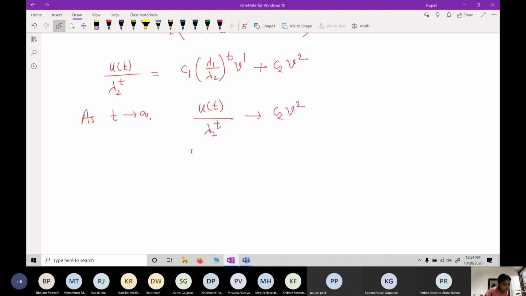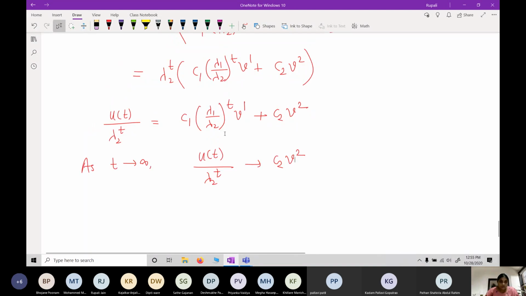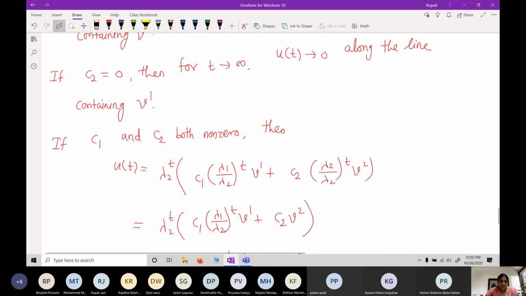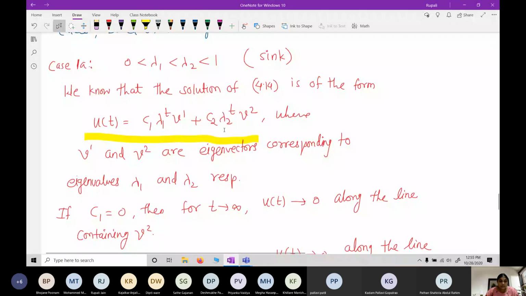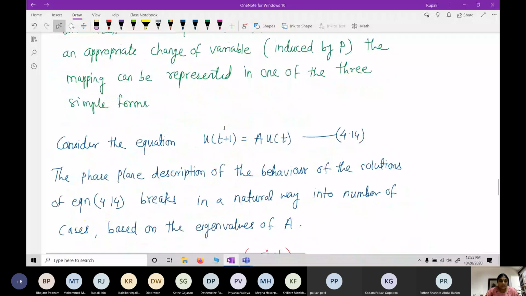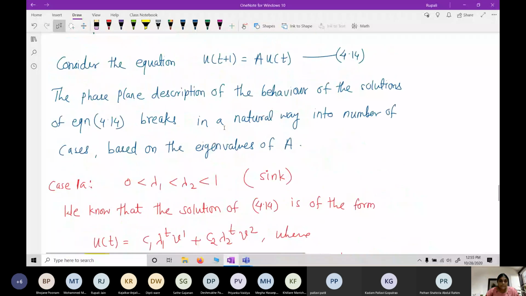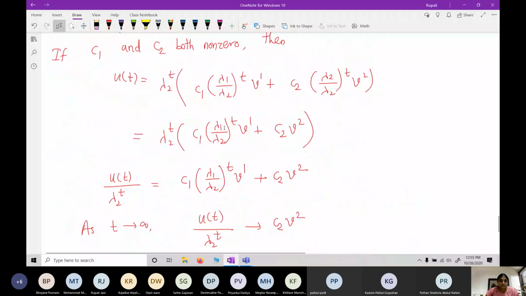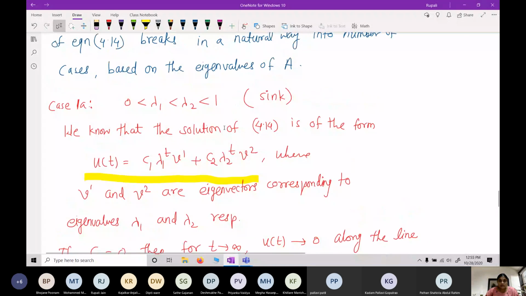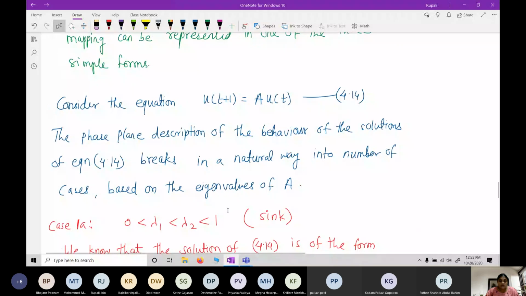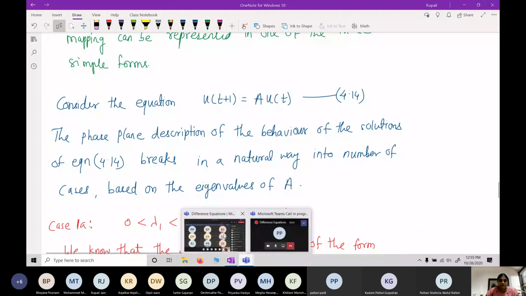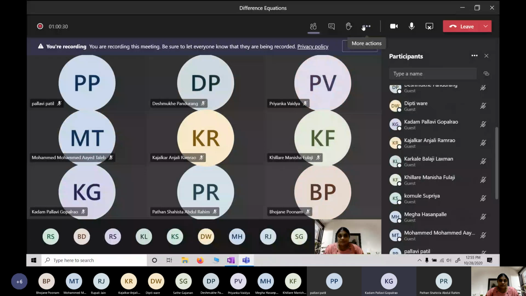There will be other cases, like if it has one single eigenvalue with one independent eigenvector, then what will happen, and all those things we will see tomorrow. So first understand this theorem and this case, then we will discuss the remaining cases tomorrow. Is that okay? Yes, ma'am.